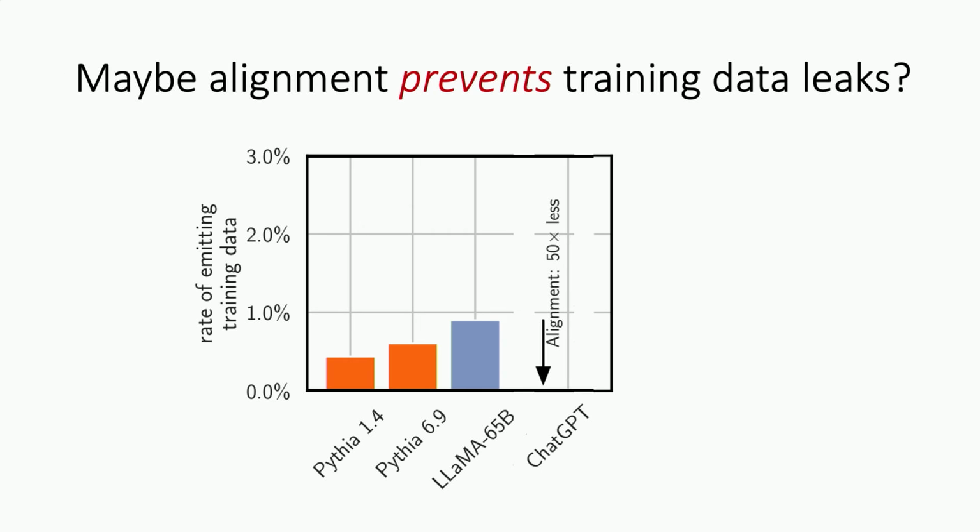So the plot looks a little bit like this. It looks like ChatGPT is at least 50 times better at protecting its training data than some of these other models we looked at. We don't know how big ChatGPT is, so we don't really know where in this list it should fit, but it's clearly much, much better than these other models at not giving you training data.